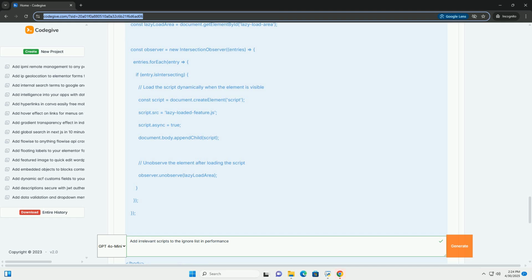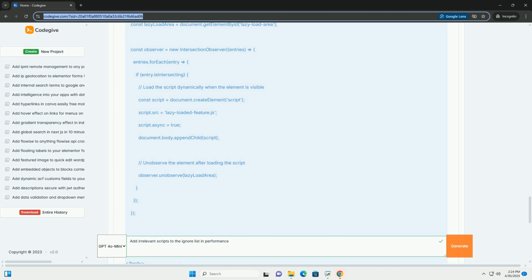Intersection Observer API. Allows you to detect when an element enters or exits the viewport. You can use this API to load scripts only when they become visible. Use case. Ideal for loading scripts for elements that are below the fold, such as images, iframes, or interactive components.